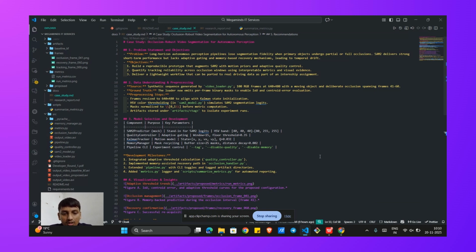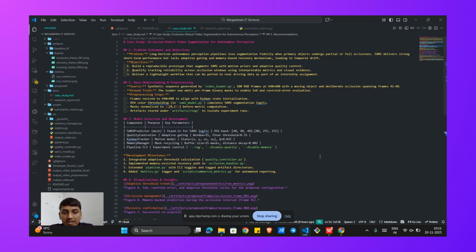So, what is the core problem? In applications like autonomous driving, perception systems need to track objects like pedestrians or other vehicles frame by frame continuously. However, these objects are frequently occluded. They might go behind a pillar or tree or another car. While powerful models like SAM2 are excellent at segmenting what they can see, they lack intrinsic long-term memory. When an object disappears and reappears, the system can lose track and take too long to reacquire it.